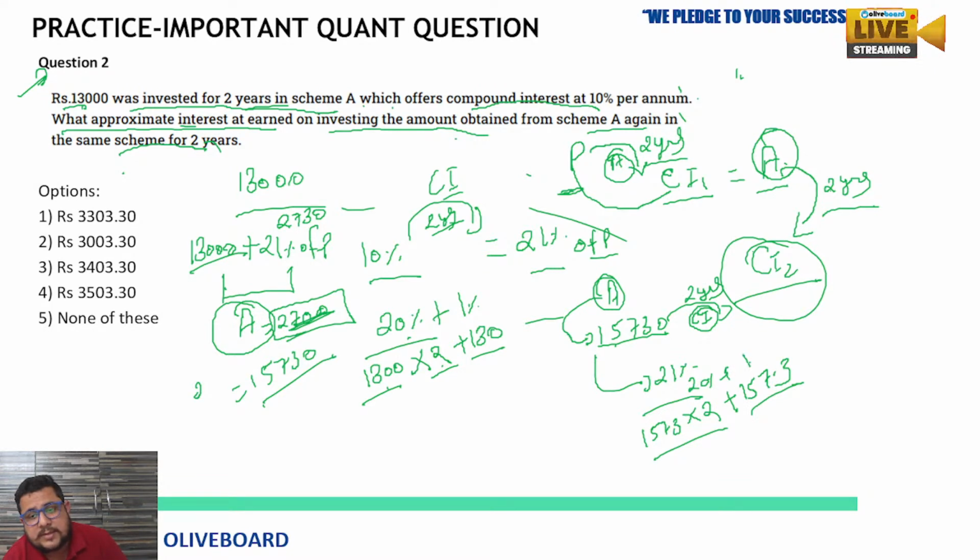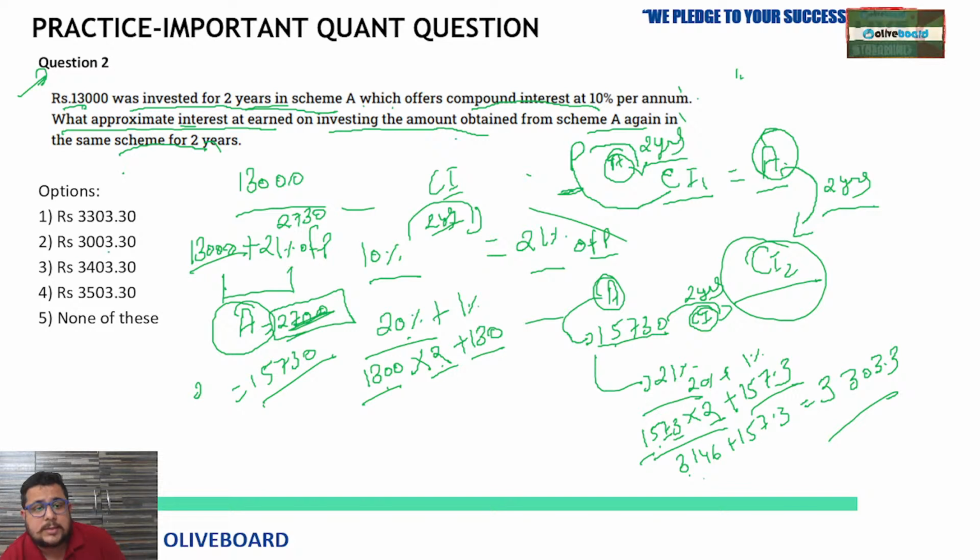Same concept. 1573, double 1500 is 3000, double 70 is 140, so 3140, double 3 is 6, so 3146 plus 157.3. Finally you will get 3303.3, which is given in the first option.